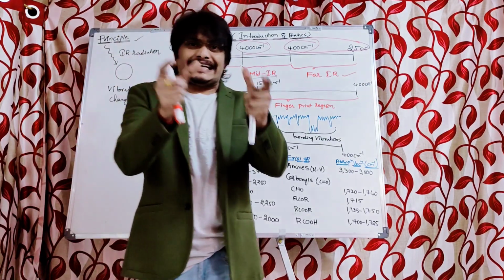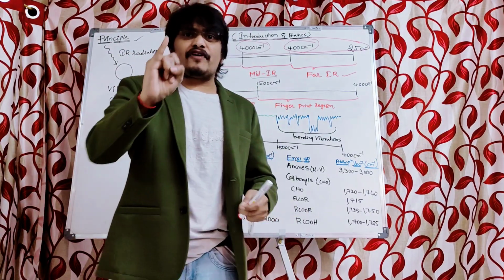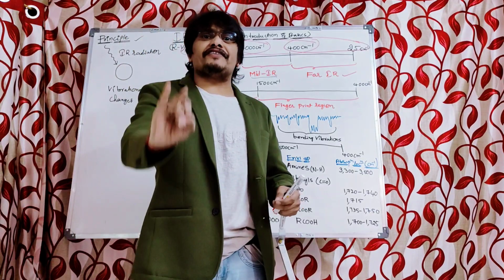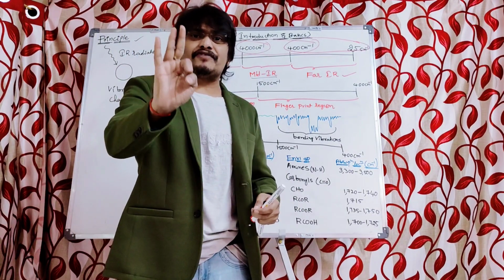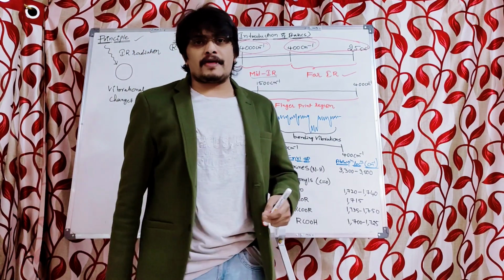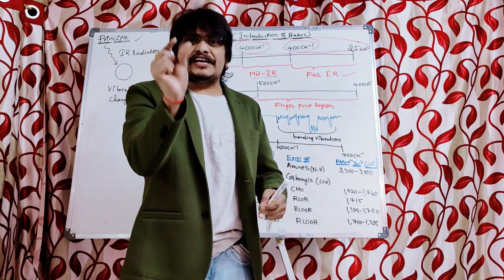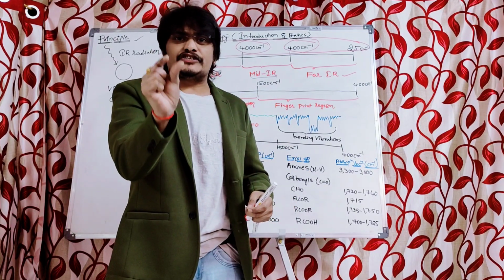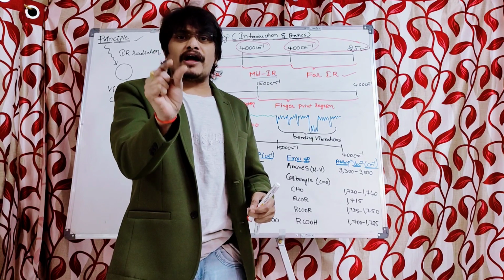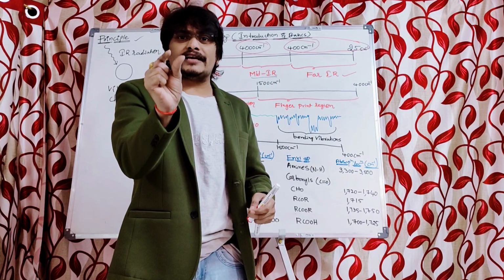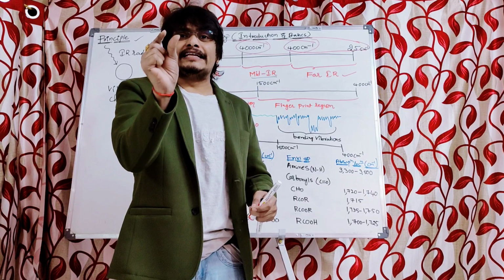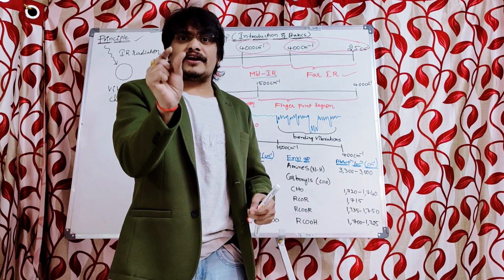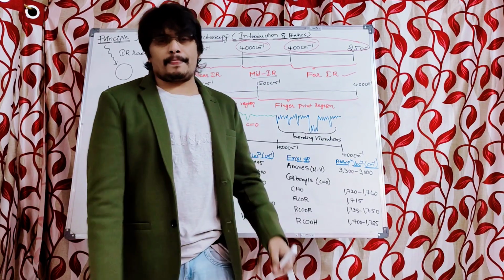Among the three regions, that is the far infrared, mid infrared and near infrared radiation regions, the mid infrared region is the one used to determine the functional groups present in an organic molecule in infrared spectroscopy.